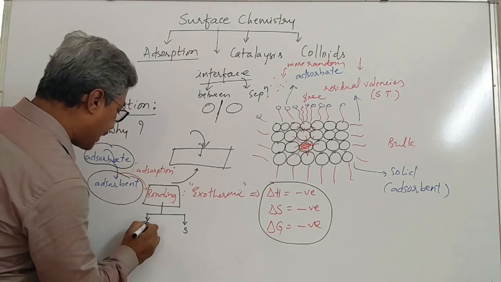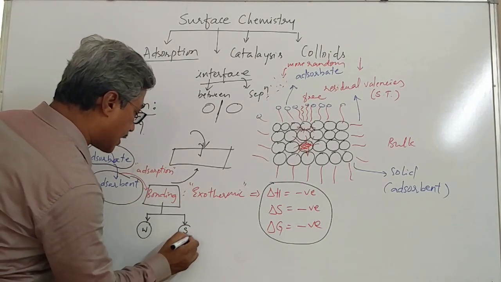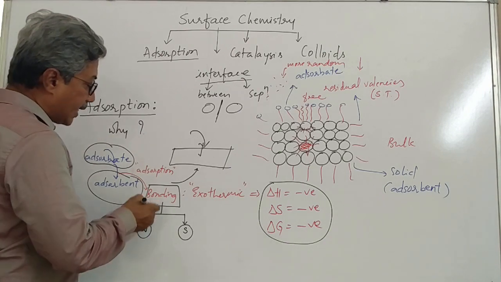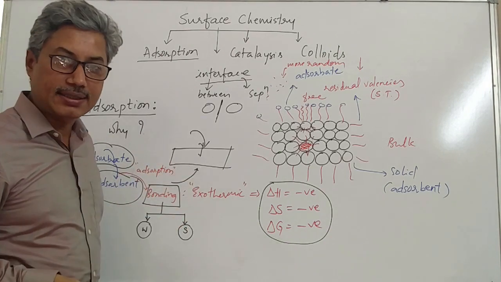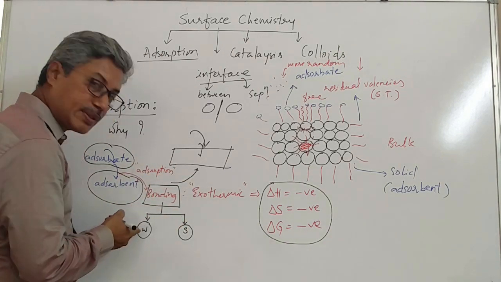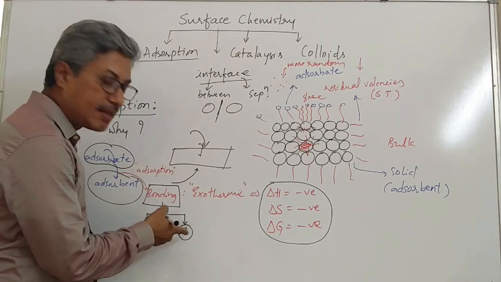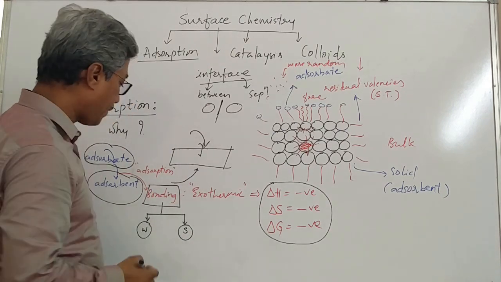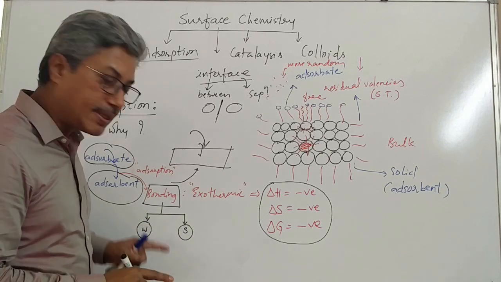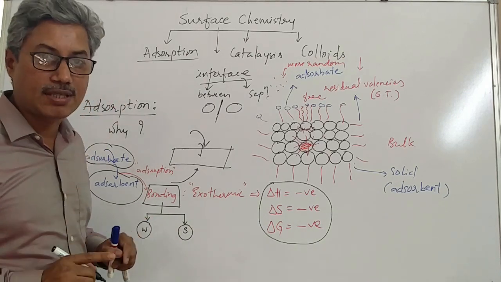Depending upon the strength of the bond, we can classify adsorption into two categories: one with weak bonding, another with strong bonding. Based on this, we can have two types of adsorption.